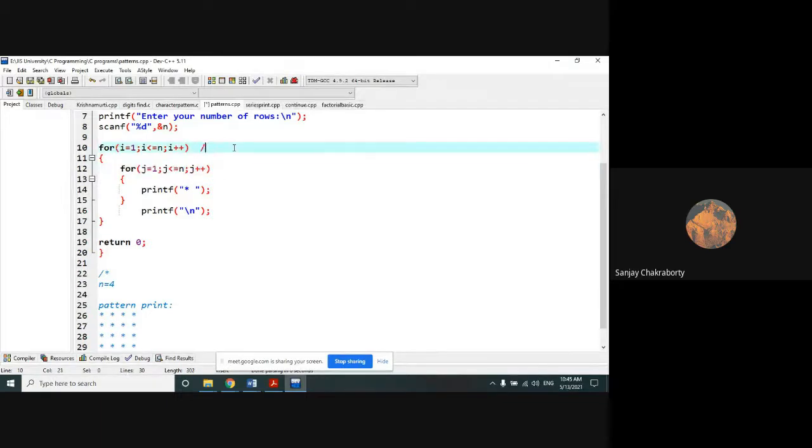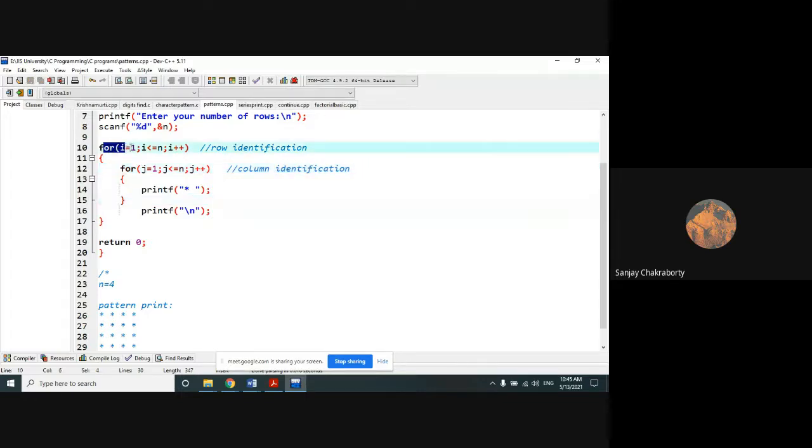This for loop will run for the row identification or row numbers, whatever you say, of the virtual matrix, okay? And this for loop will run for column identification or column numbers, okay?